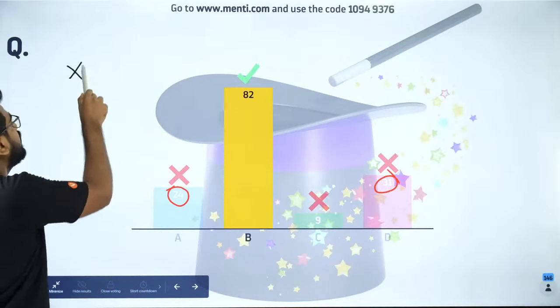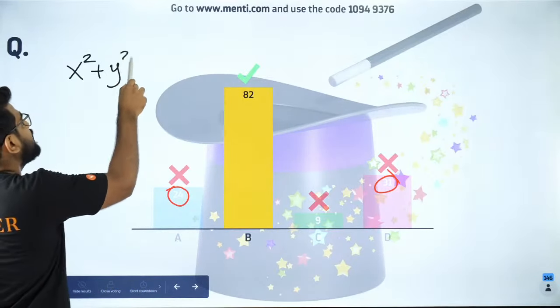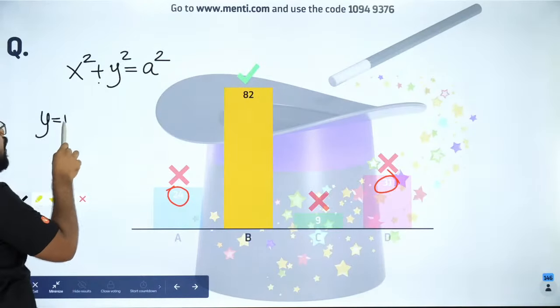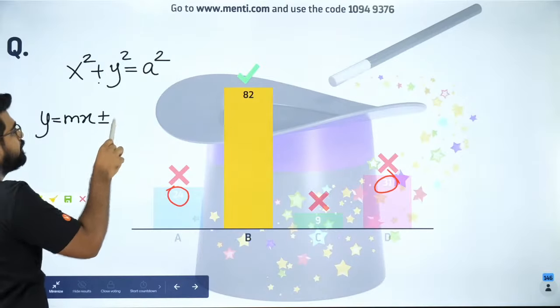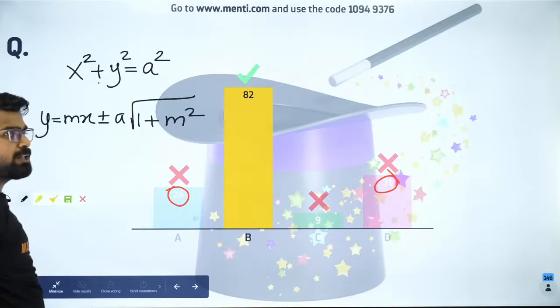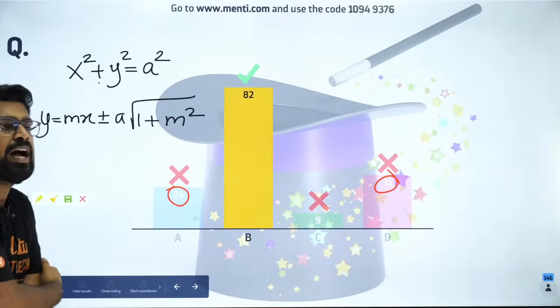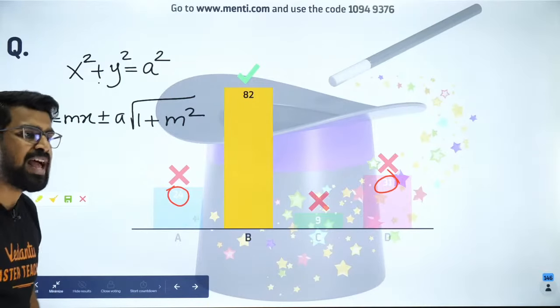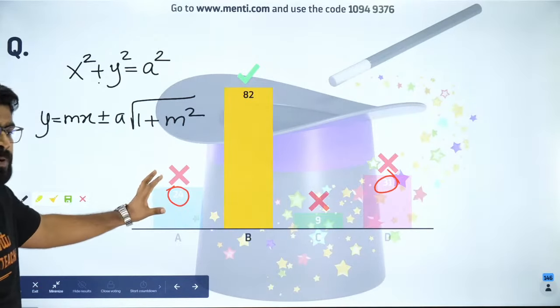Please listen carefully. Whenever you have x square plus y square equal to a square, the tangent to this circle with a slope of m will be like this: y equals m x plus or minus a into root of 1 plus m square. Are you all clear with this, my dear students? I'm sure everybody remembers this. Shall I move forward? This was a very simple one, right?